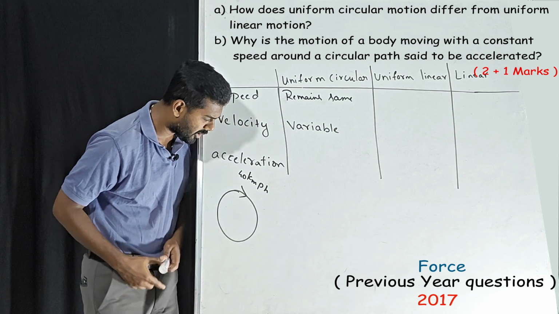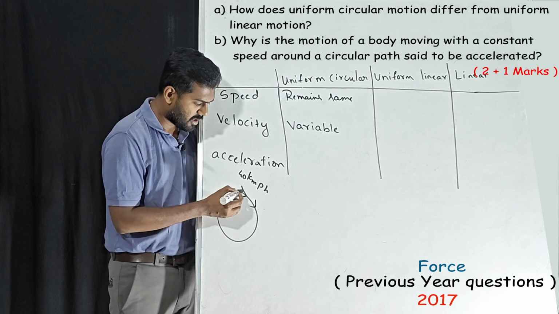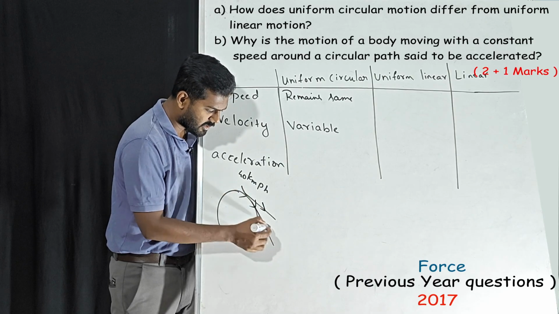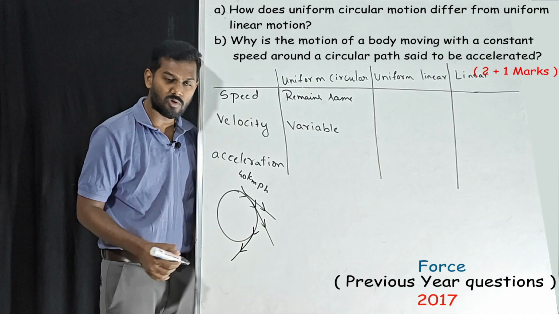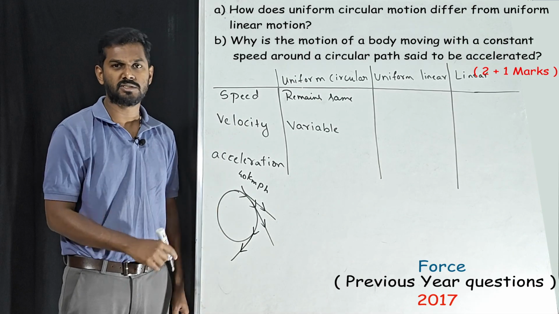So for every point, assume the same object is moving here. Now see, initially the direction is here. Now the direction is here. Now the object is here, the direction is towards here, correct? So at every point the direction changes.